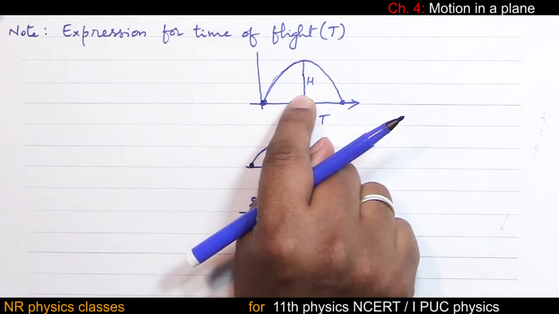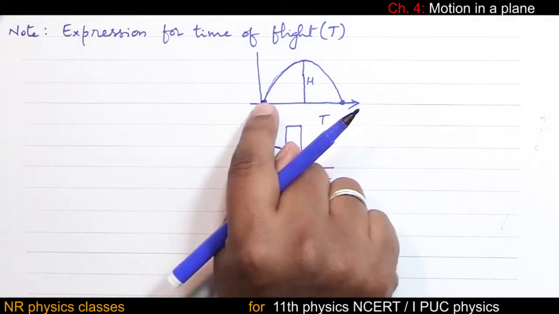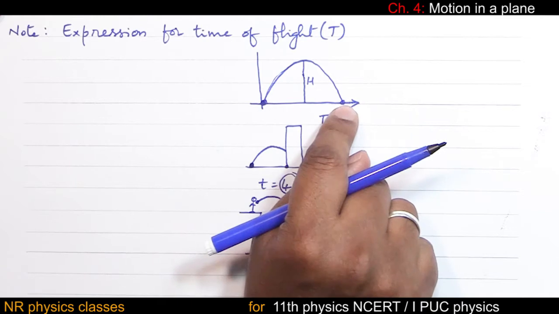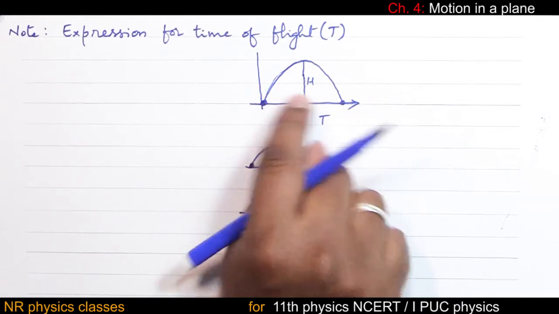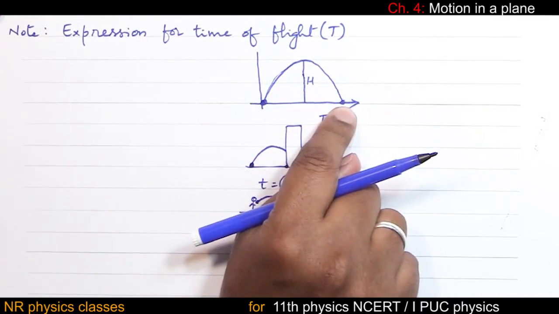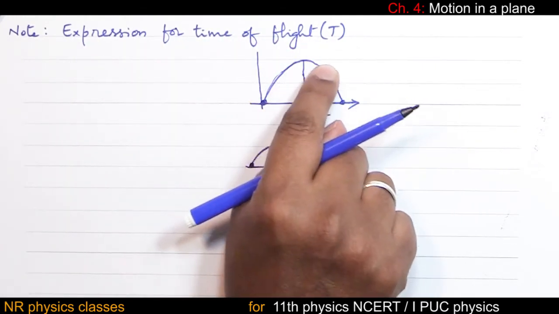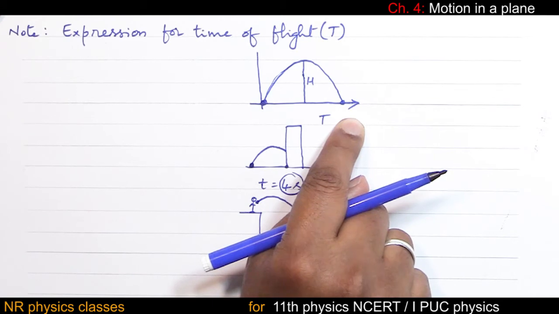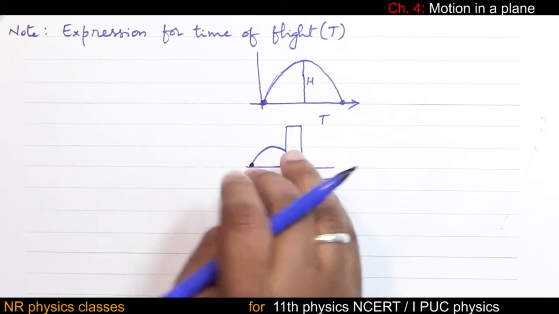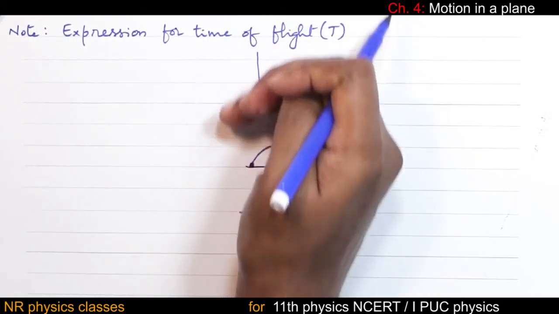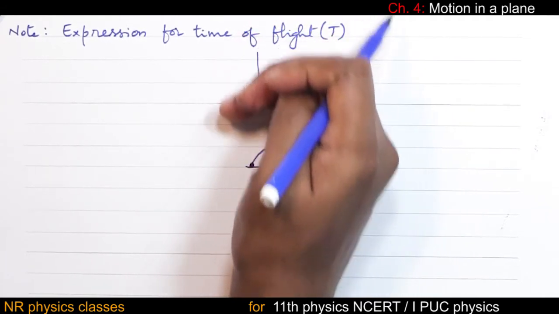And observe this diagram now. These 2 points are on the same height, on the same level. Therefore, this time taken is time of flight. So expression for time of flight. The object is going up and coming down. It is on the same level. Same level means vertical displacement is 0.